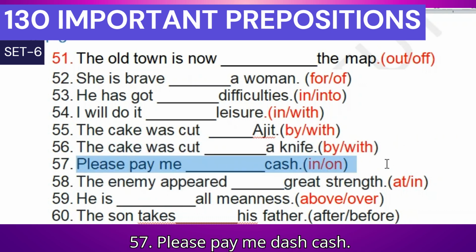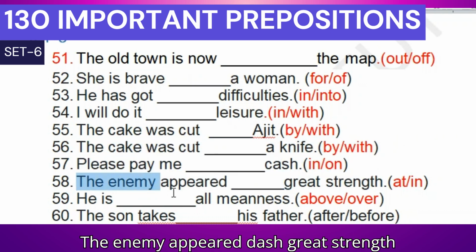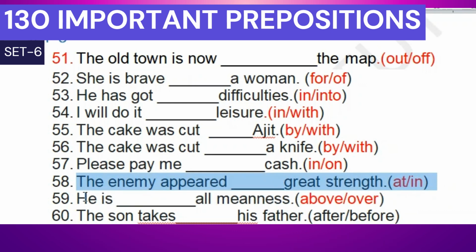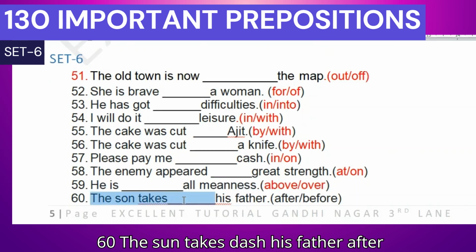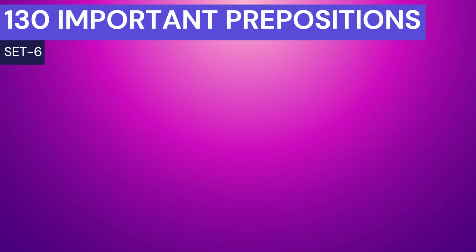56. The cake was cut dash a knife. 57. Please pay me dash cash. 58. The enemy appeared dash great strength. 59. He is dash all meanness. 60. The son takes dash his father. After, before.